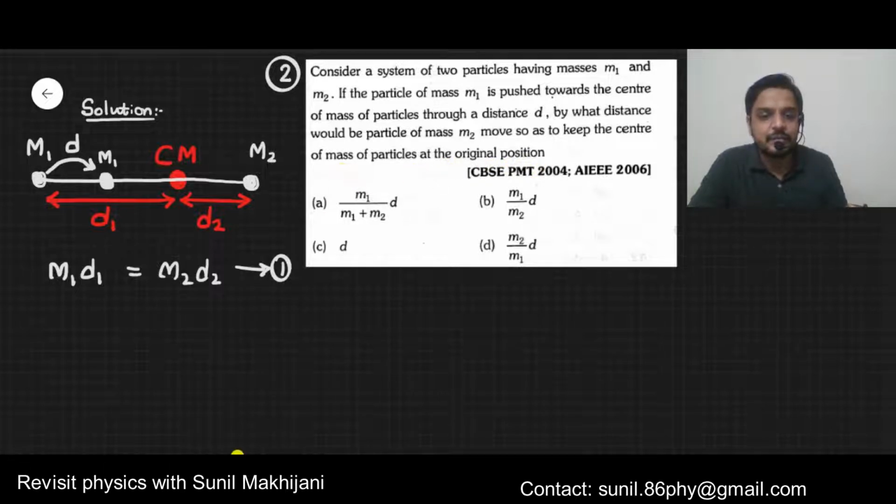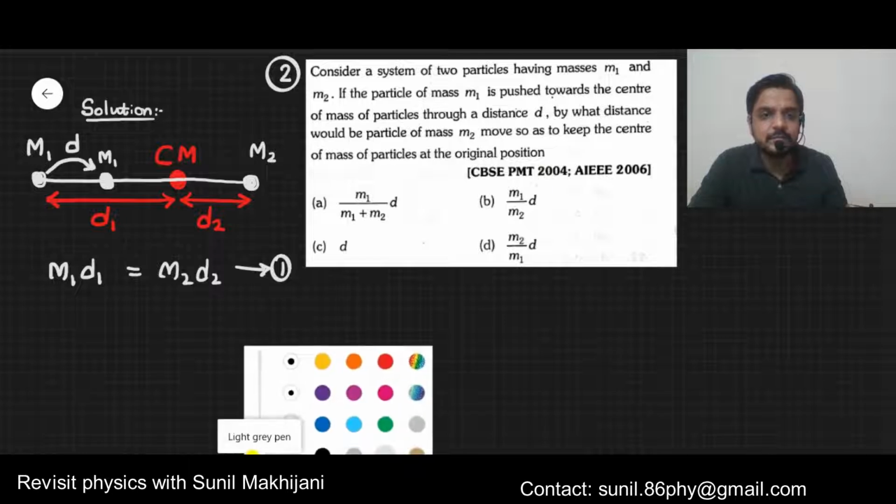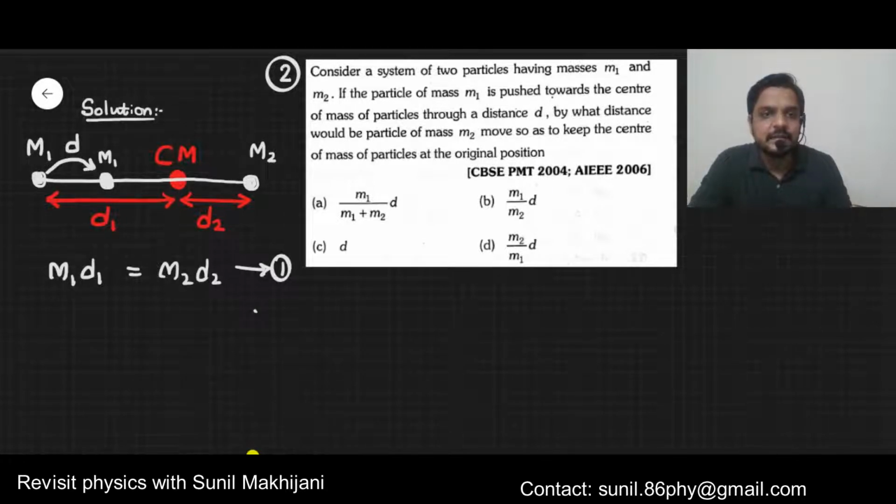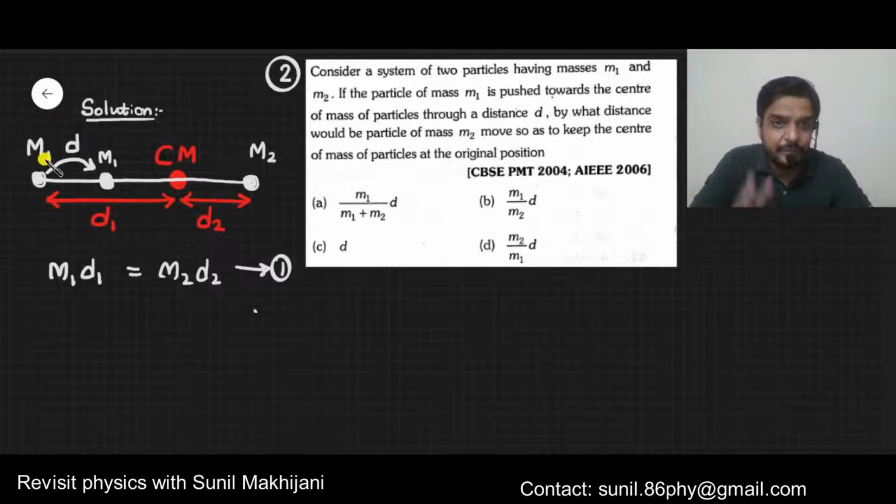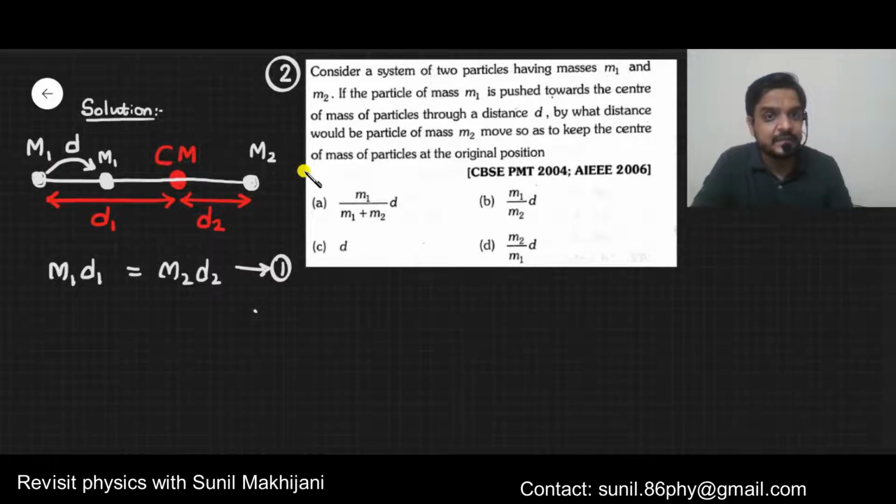Okay, so now here actually we do not know whether m2 should be shifted to the right or left. Now listen carefully: if you are shifting m1 to the right and you shift m2 also to the right, it means the entire system is shifted to the right. So the center of mass will also shift to the right, but we don't want the center of mass to shift. That's why m2 should be shifted to the left side.